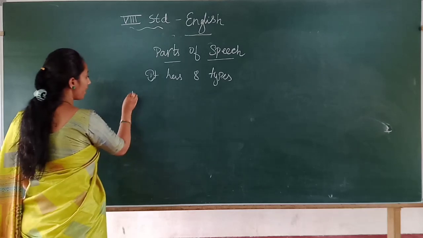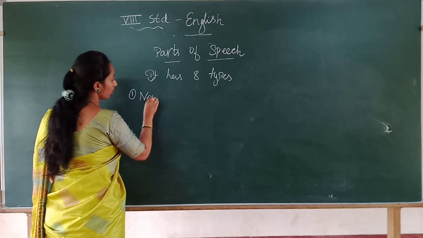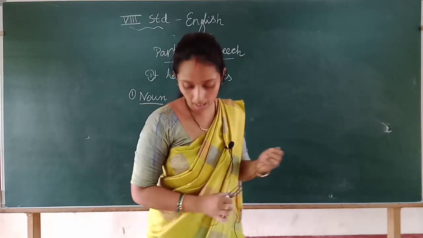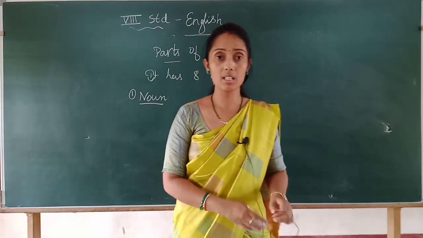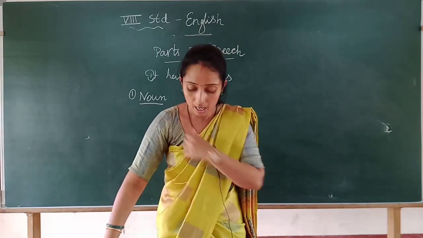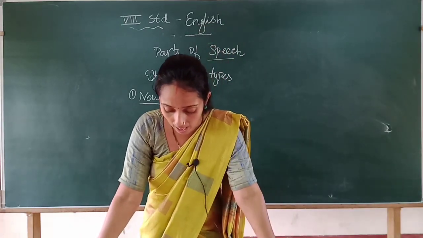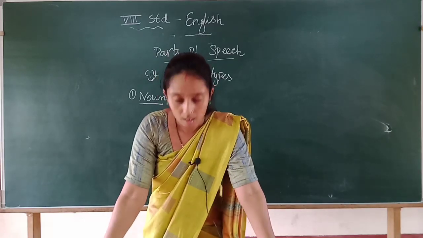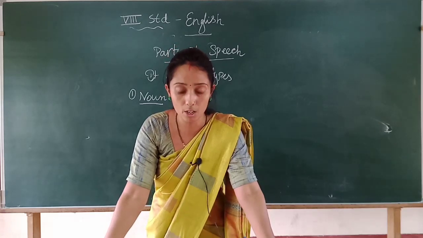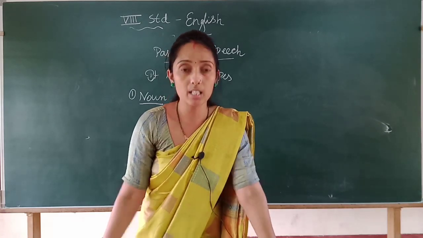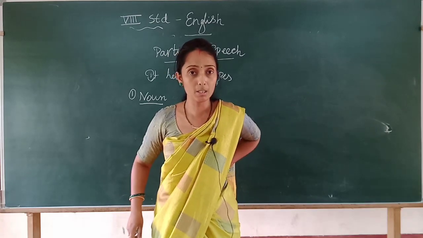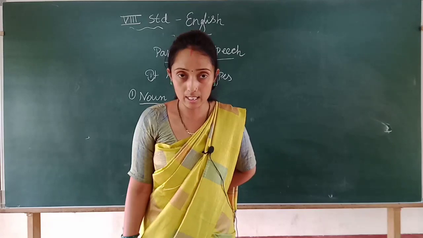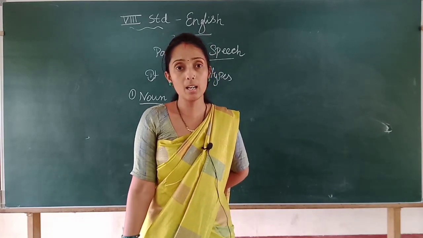The first one is noun. What is a noun? There are 8 types of parts of speech. In that, the first one is a noun. What is parts of speech? Words are divided into different kinds or classes, and that is called parts of speech. What do you mean by parts of speech, children? Words are divided into different kinds or classes, and that is called parts of speech.